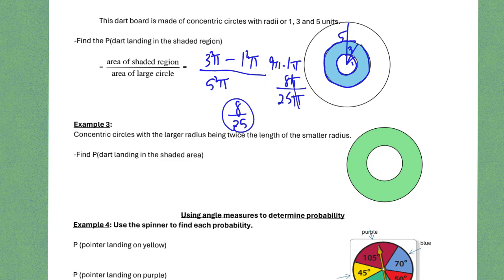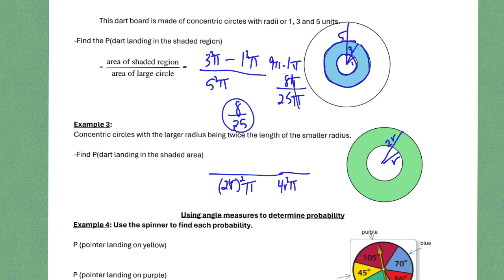And so we want to find out what that probability would be, assuming that this radius is going to be twice as big as the smaller one. Okay, and so we've got to find the area of the big one. So to find the area of the big one, we're going to do the radius squared. And the mistake that kids make is that they forget that 2r is the actual radius. It's not 2 times the radius squared. It's 2r is the radius. And then that will make the area of the biggest circle to be 4r squared pi.